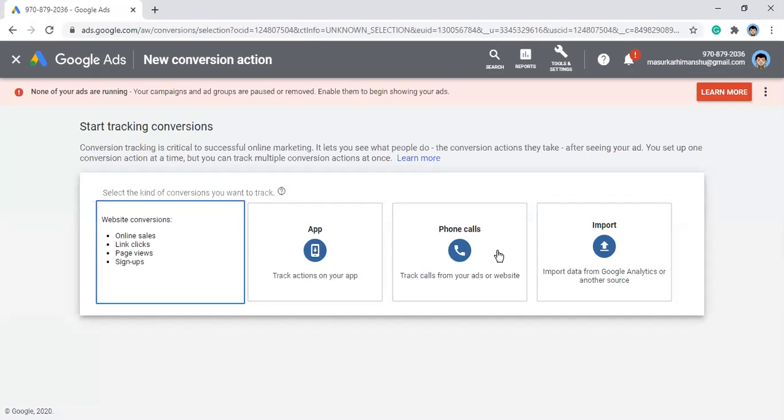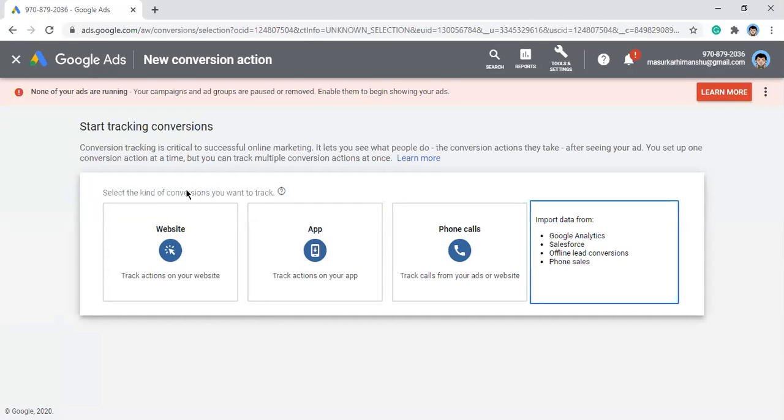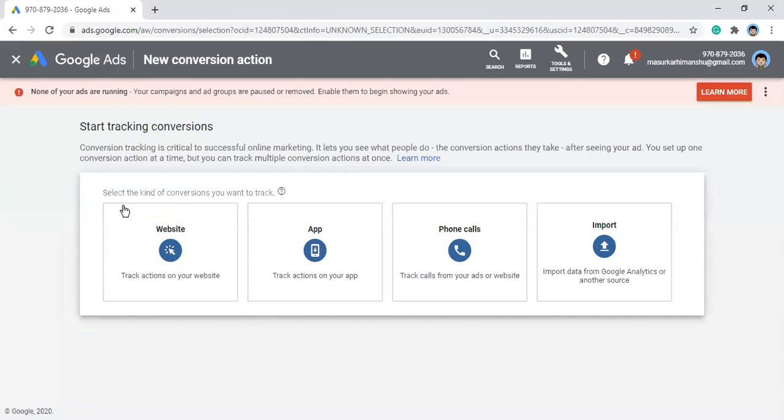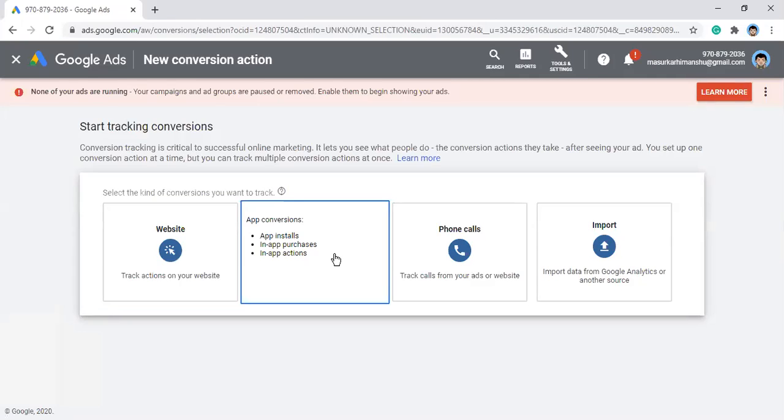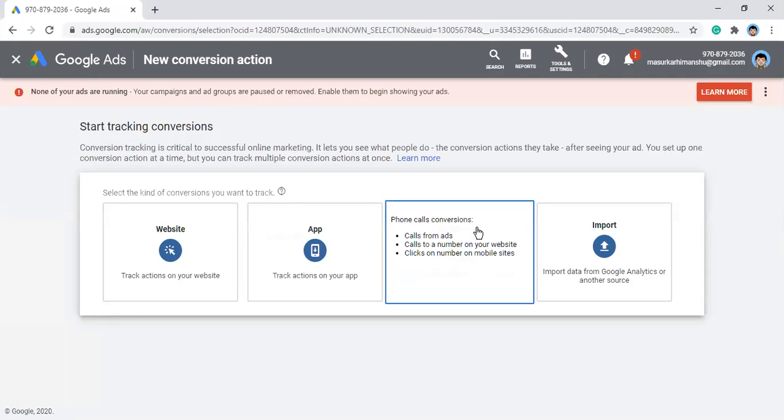Now you can see four options here. One is you can select the conversion you want to track on website. On website you can track online sales, link clicks, page views and signups. On app, you can track app installs, in-app purchases and in-app actions. In phone calls, you can track calls from ads. So we have already looked into the call only ads for search, right?